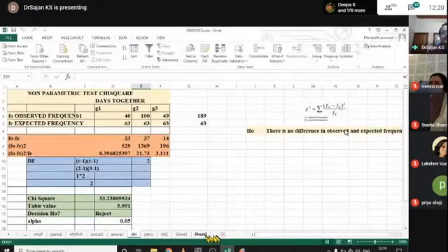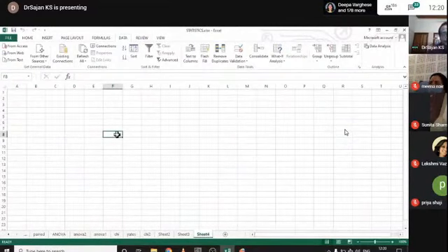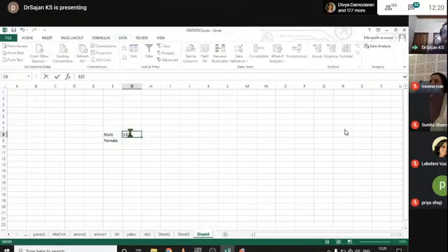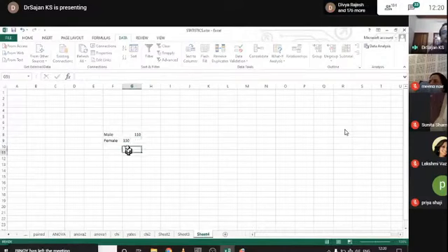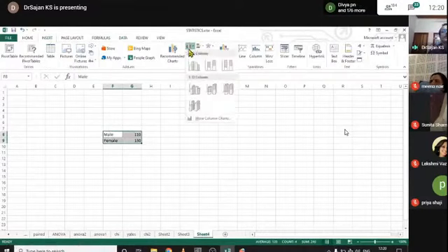Just type male, here type female, here the value is 110 something, the mean value of intelligence, and here the value is something like 130. Just type exactly the values, select the table, insert, click on bar diagram.